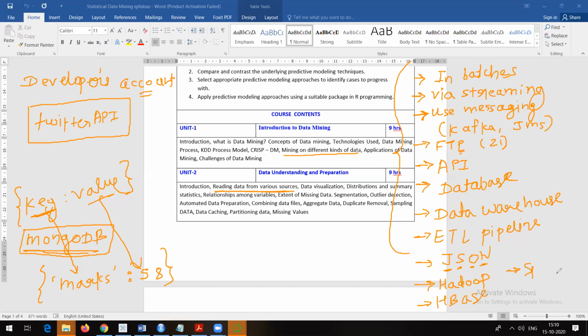Another source can be Spark. All these are tools which can be used to store data, process data, and so on. So as we are talking about reading data from various sources, I just tried to give all these examples, right? So in batches, file streaming, messaging, all these things are going to come into picture, right?